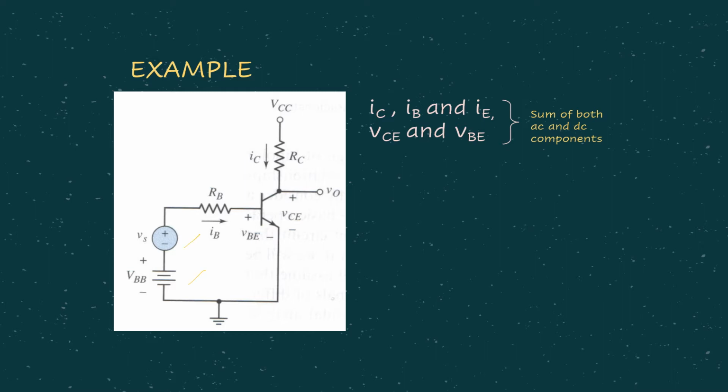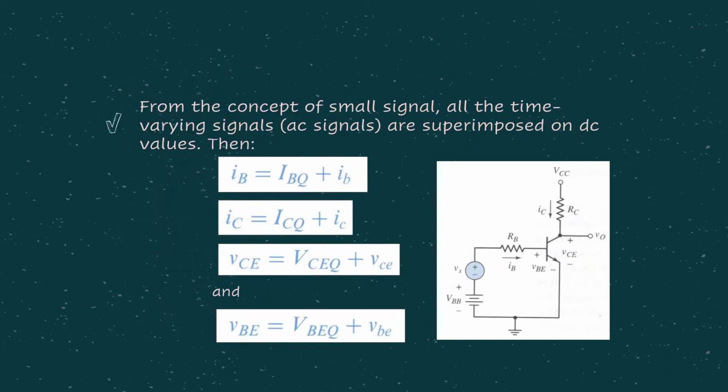In this case, whatever currents and voltages are related to the circuit are a combination of both AC and DC components. In other words, the base current contains both DC and AC components. The same goes for IC, having both DC and AC, and the same goes for VCE and VBE.